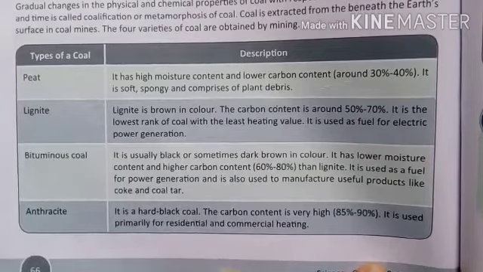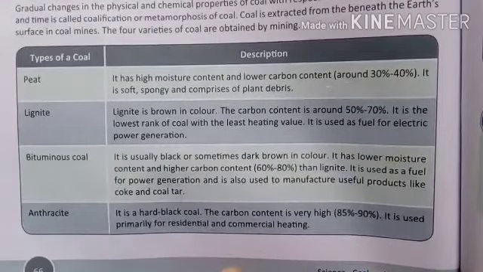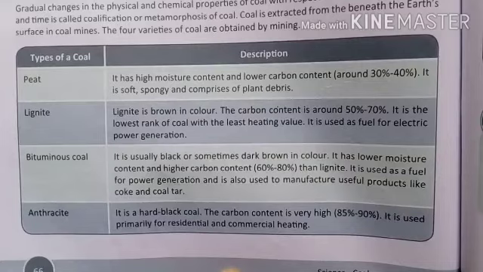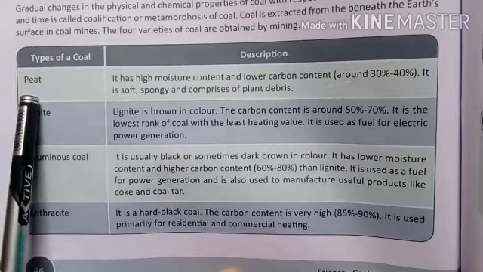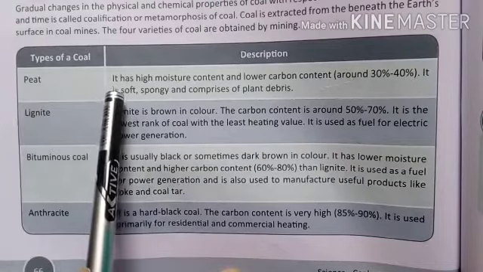As you remember, when we discussed the formation of coal, we discussed the 4 types of coal, that is peat, lignite, bituminous coal and anthracite. When the coal is near the earth, near the soil, that is called peat. And what is peat?